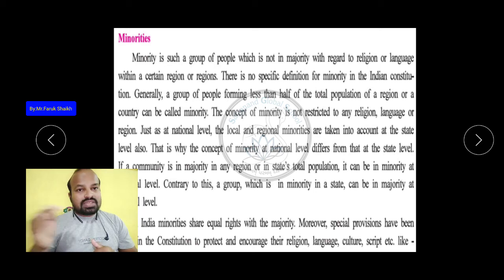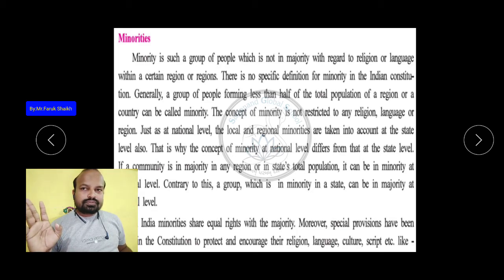So in Punjab Sikhs are in the majority and Hindus are in the minority. Understood? At the central level, Hindus are in the majority, and all other religious and linguistic groups are in the minority: Muslim, Christian, Sikh, Jain, Buddhist, Parsi.